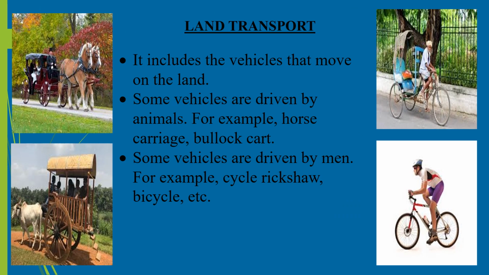Things people use to travel on land are called means of land transport. Vehicles like bullock cart and horse carriage are driven by animals. These are used frequently in villages for carrying loads and for people to move from one place to another. These vehicles are used for short distances and only a few people can sit on them at one time. Vehicles like bicycles or cycle rickshaw are driven by man. We use them to go to school or market or visit our friends.